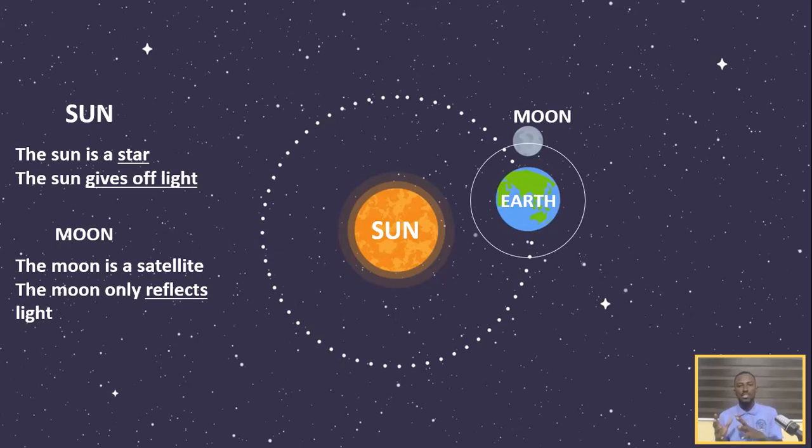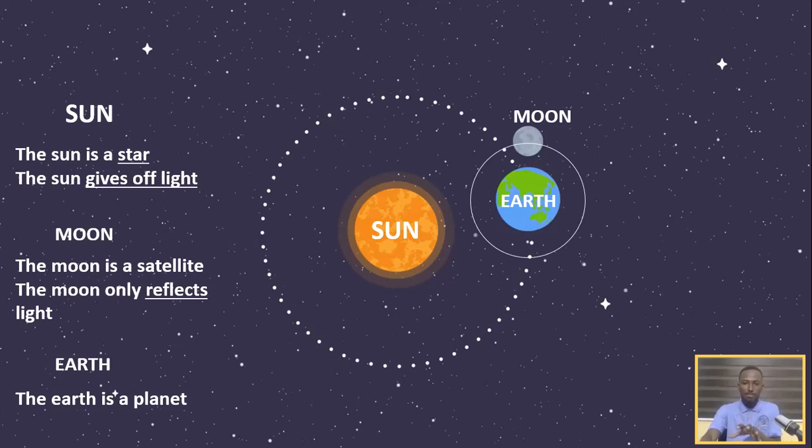So the Moon is actually a natural satellite, and it only reflects light. What does that mean? It means the Moon does not generate its own light. It can't produce light. It only reflects the light that shines on it. So that is one important thing you have to keep in mind about the Moon. What about the Earth? What do we know about the Earth? The Earth is a planet, and it is the only planet on which life can be found.